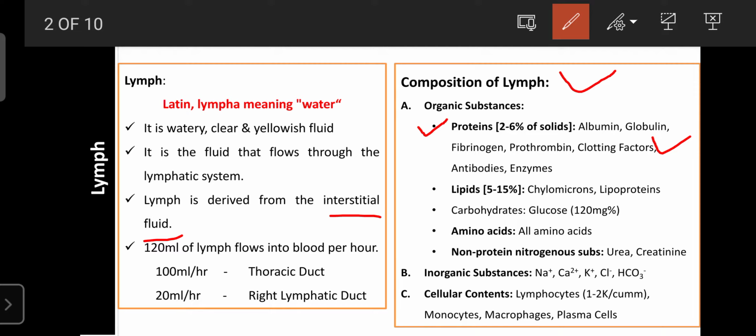Lymph also consists of various enzymes, which are helpful for regulation of various biochemical reactions. It also consists of natural antibodies like IgA, IgM, IgD. These are all natural antibodies, and each antibody has unique functions. They have the capability to fight microorganisms like bacteria, fungi, yeast and parasites.